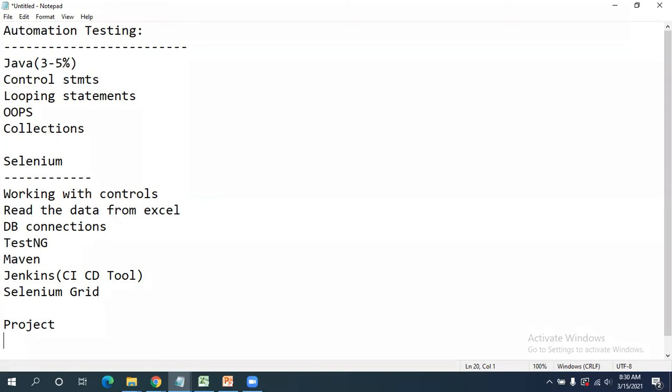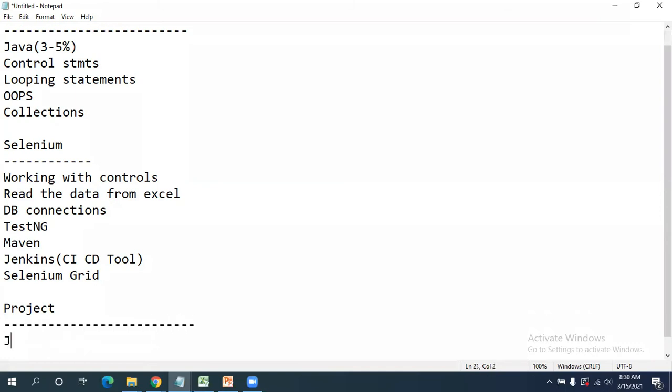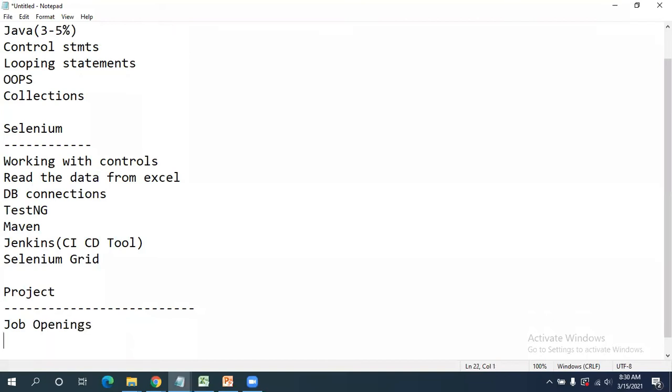So how are the job openings for Selenium? You can go to Naukri.com and see n number of openings all over India. Daily, at least 10 requirements will be there on Selenium. We need not worry about the job openings. Selenium is booming nowadays.